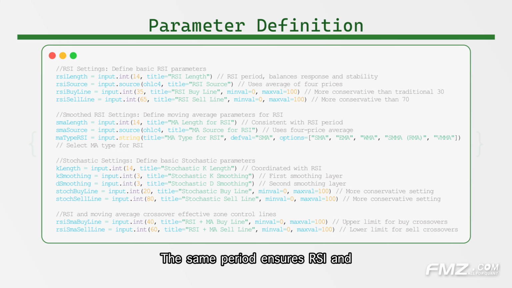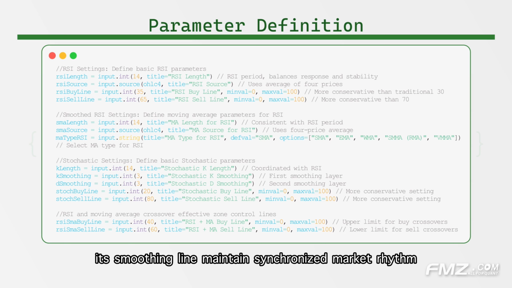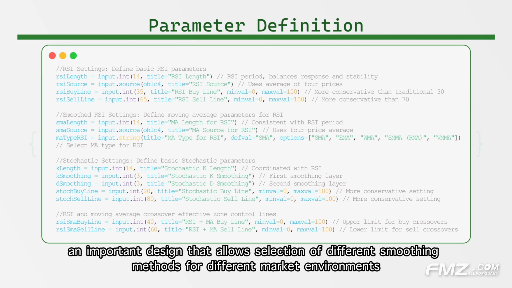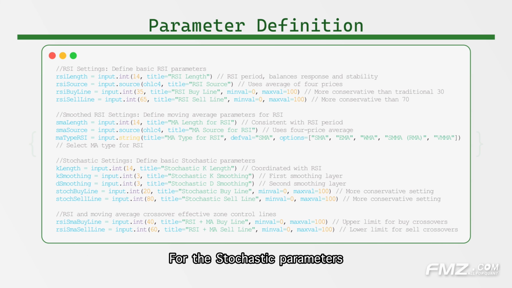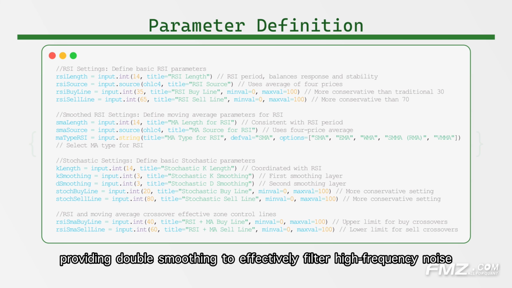The same period ensures RSI and its smoothing line maintain synchronized market rhythm, giving crossovers more pure technical significance. The moving average type offers 5 choices. An important design that allows selection of different smoothing methods for different market environments. For the stochastic parameters, the K period of 14 coordinates with RSI period, while K smoothing and D smoothing are both set to 3, providing double smoothing to effectively filter high-frequency noise.